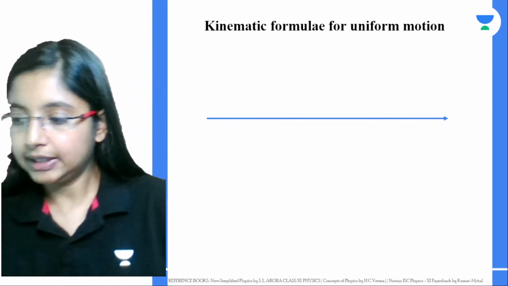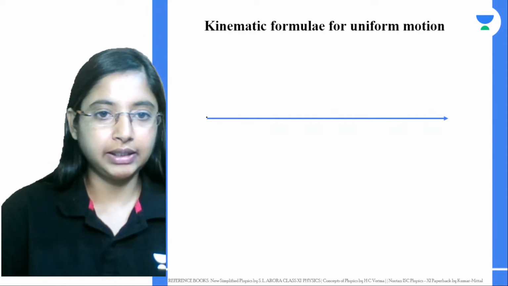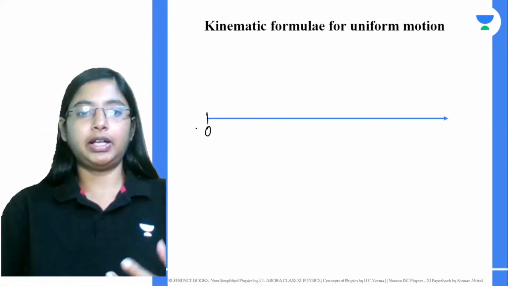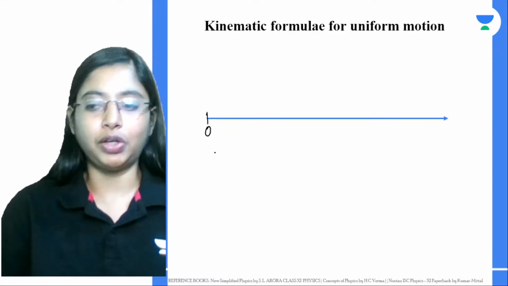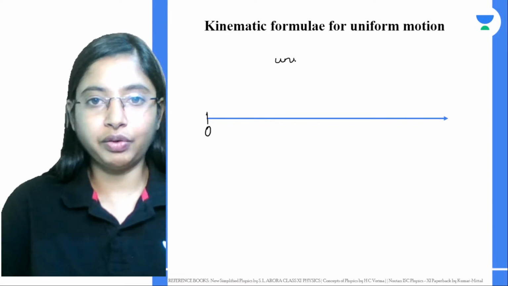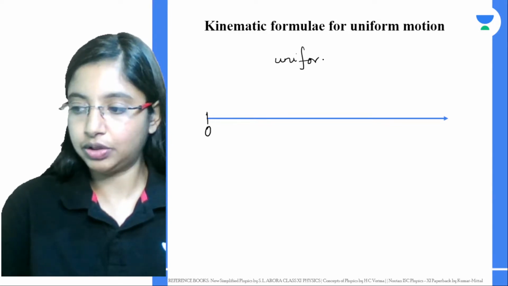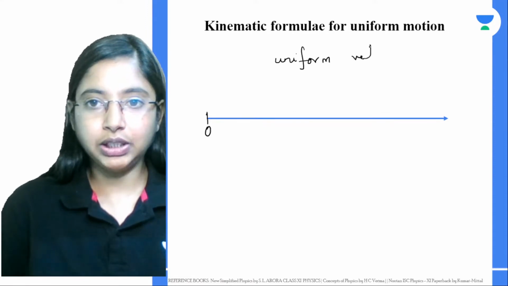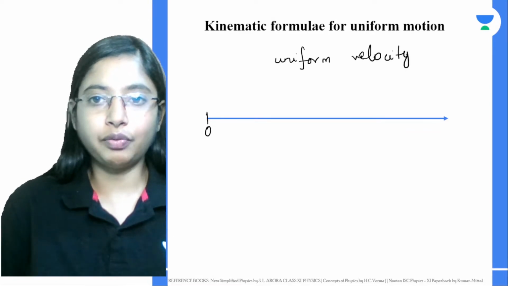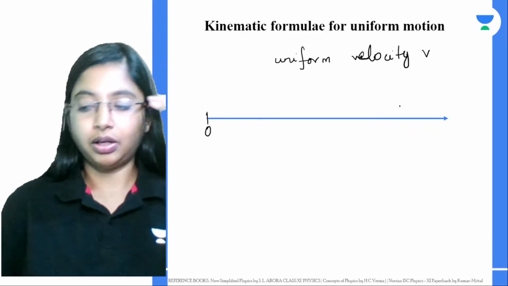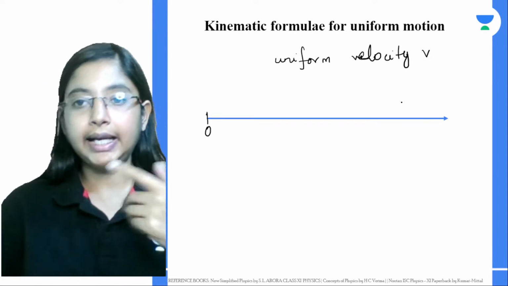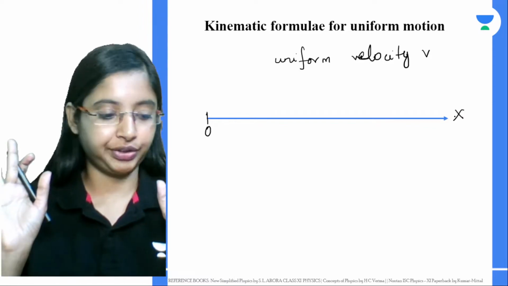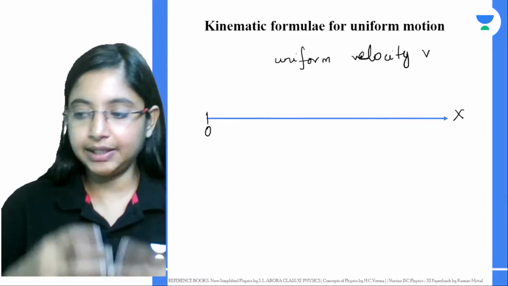All right, now we're going to consider an object that is somewhere over here at O, and it's moving with uniform velocity, right? Uniform acceleration, so it's moving with the kinematic equation for uniform motion, so it's moving with uniform velocity, and let's say this uniform velocity is v. From here, it's going in one particular direction. Let's say it's going along the positive x-axis, in the positive direction. It's going in one direction, positive direction, easy for calculation, right?